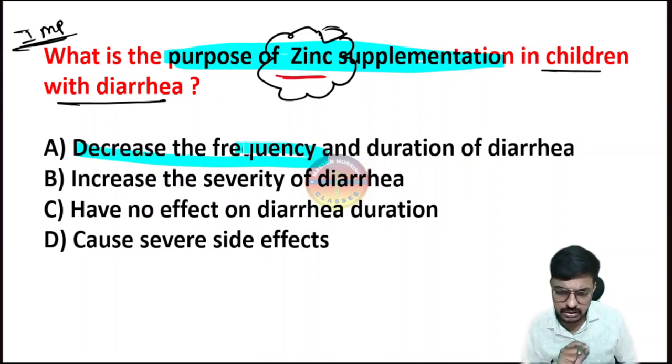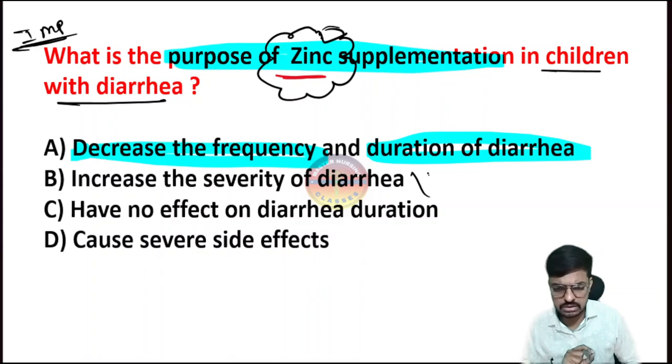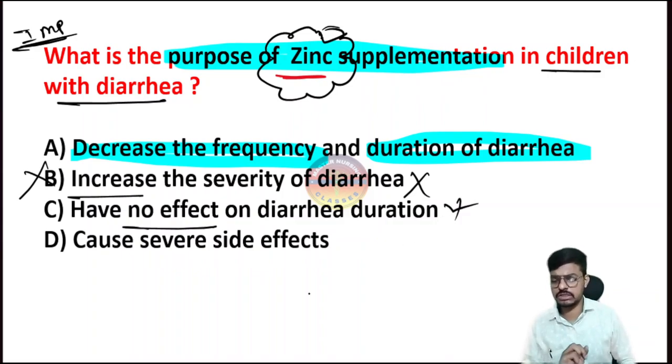It decreases the frequency and it decreases the duration of the diarrhea. So it will be very, very important and it will decrease the severity of the diarrhea. Option B is telling it will not decrease, sorry, it increases the severity of the diarrhea. It's not correct. Then option C, no effect. It is having the effect. So I have explained which effect that is.